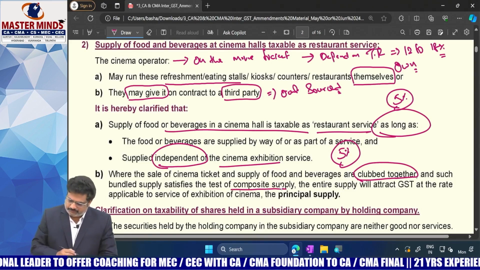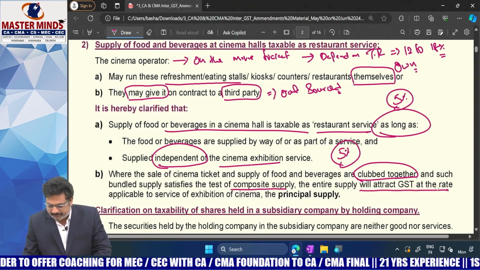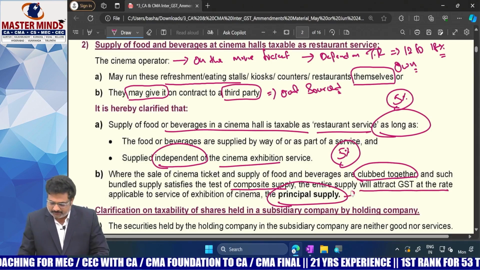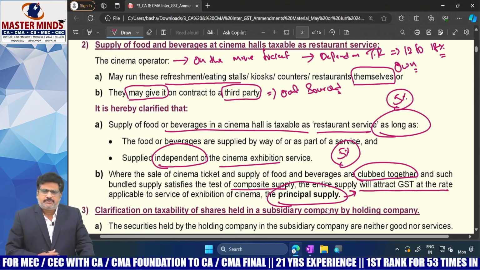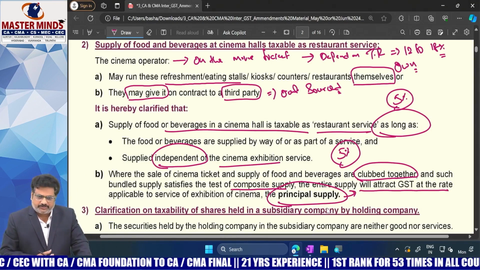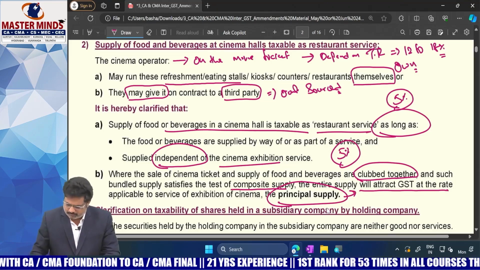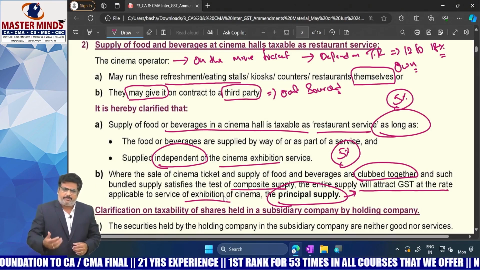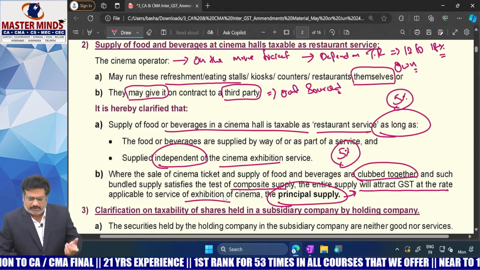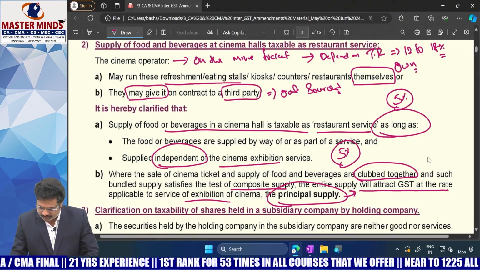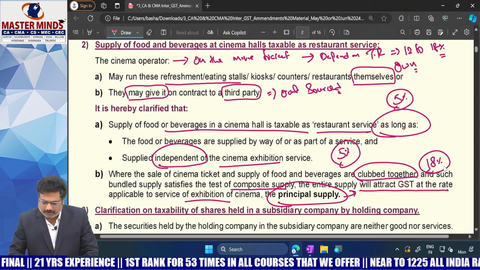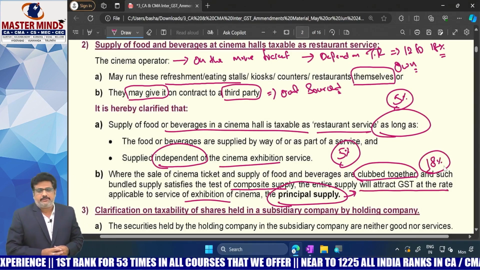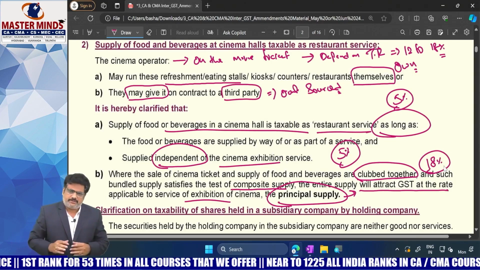and if at all it is a composite supply, the entire supply will attract GST. What is the rate that is applicable to the principal supply? Sir, what is the rate that is applicable to the principal supply here? Movie tickets. So the rate that is applicable to movie tickets will be applicable to this food and restaurant, or food services also. In that case, the rate of GST will be 12 to 18% depending upon the movie ticket. So what does the circular say finally?